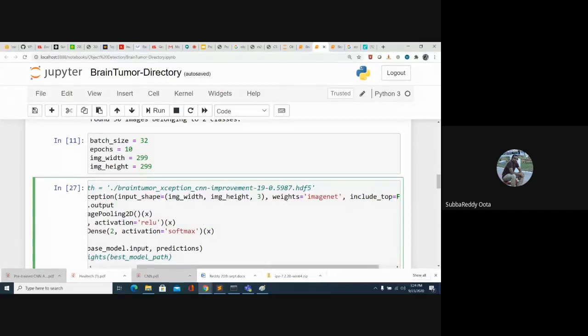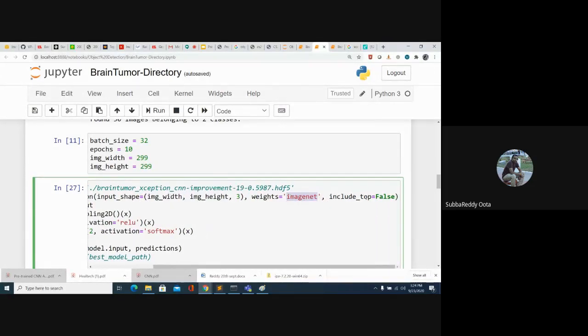For the weights, you are taking the ImageNet weights and include top is equal to false. If you mention include top equal to false, that means except the last output layer, you are taking the complete architecture.